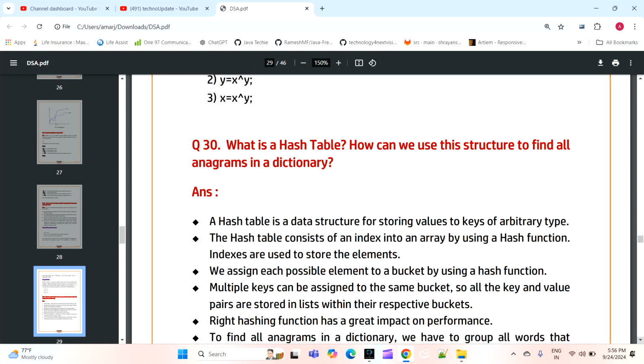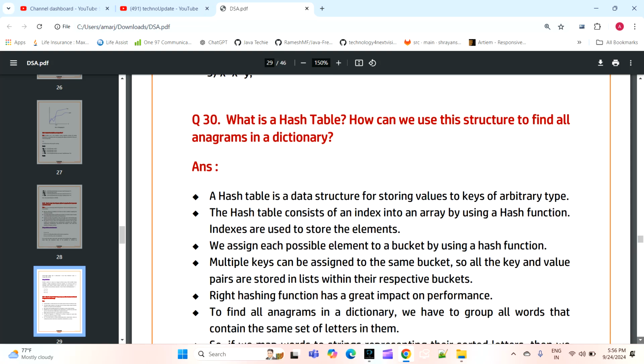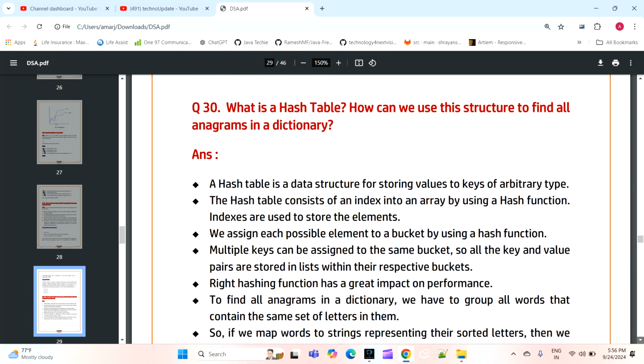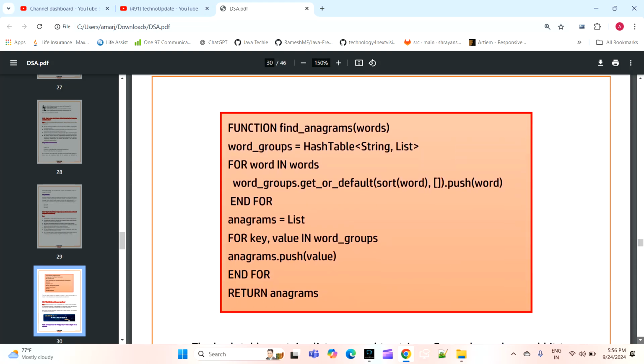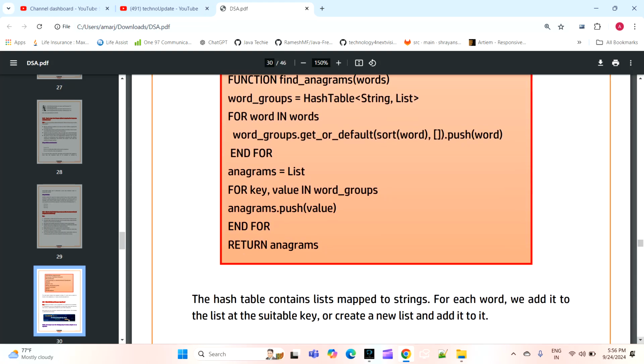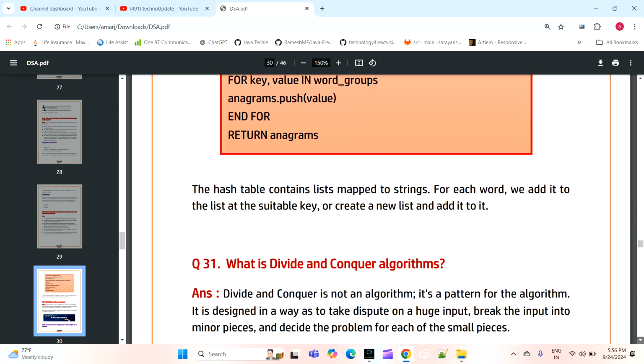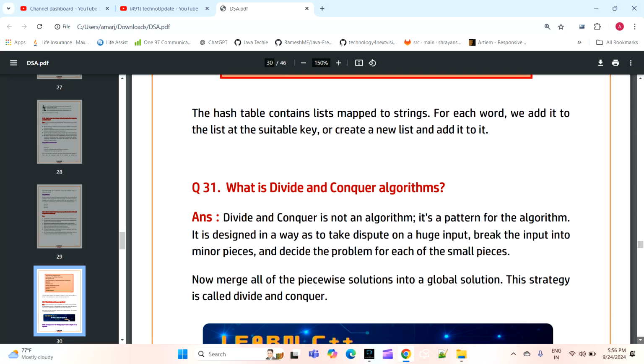Now the next question is: what is a hash table? How can we use the structure to find all anagrams in a dictionary? So if you want to write the program for that, we have an algorithm which needs to be written and based on that we will follow the steps.